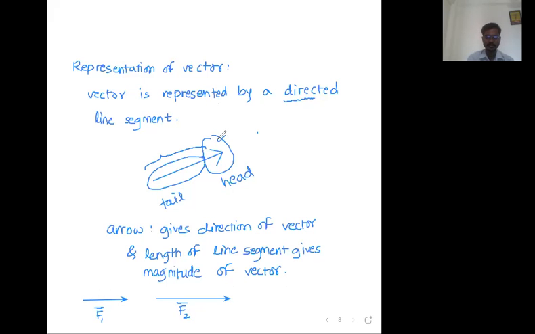Because everyone can understand the task of this head. Head means arrow. Everyone understands the task of the arrow. That is the direction. Now you will understand the task of the tail.